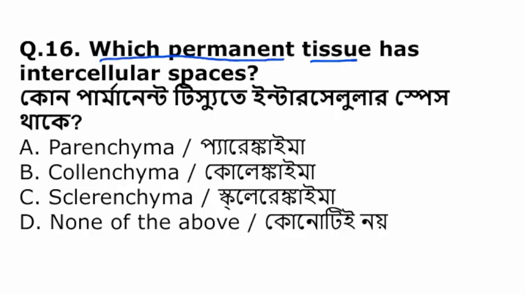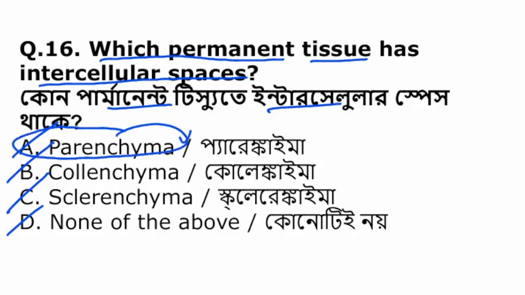Which permanent tissue has intercellular spaces? এর মধ্যে কোন পার্মানেন্ট টিস্যুর মধ্যে ইন্টারসেলুলার স্পেস থাকে? প্যারেনকাইমা, কোলেনকাইমা, স্ক্লেরেনকাইমা, or none of the above. The tissue that has intercellular spaces is parenchyma.